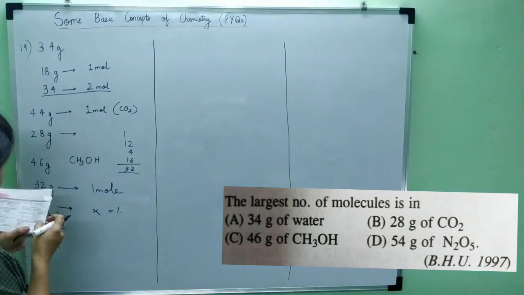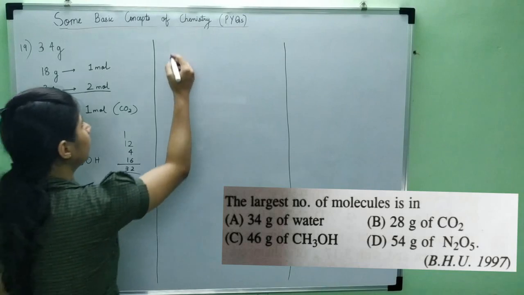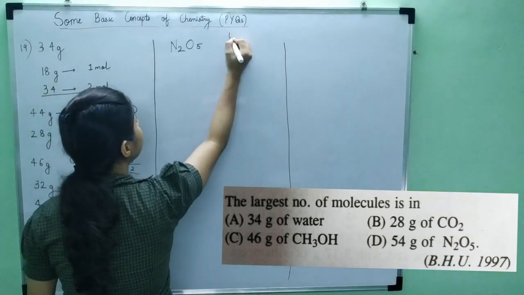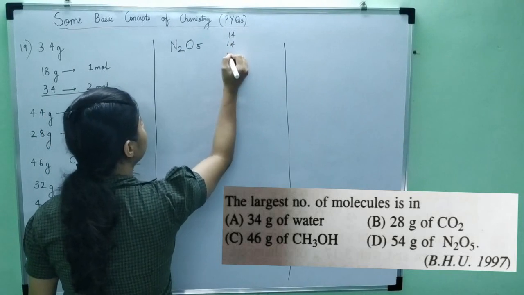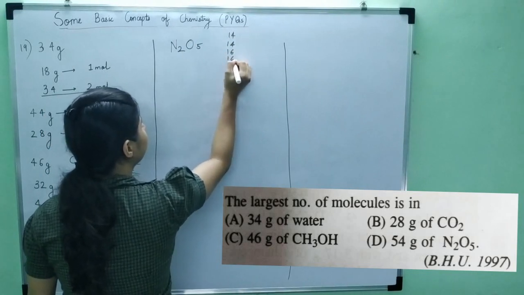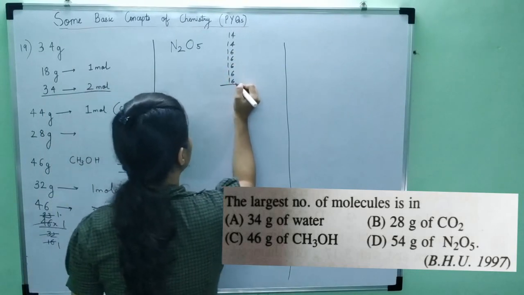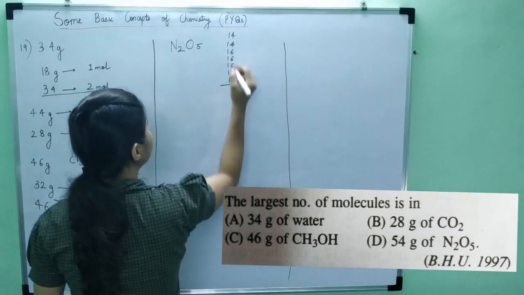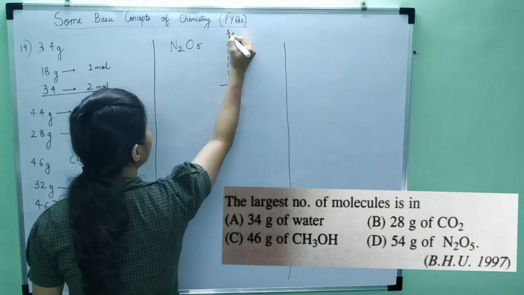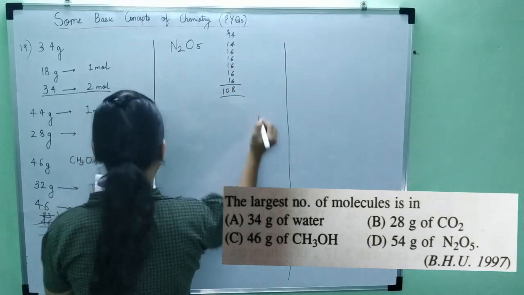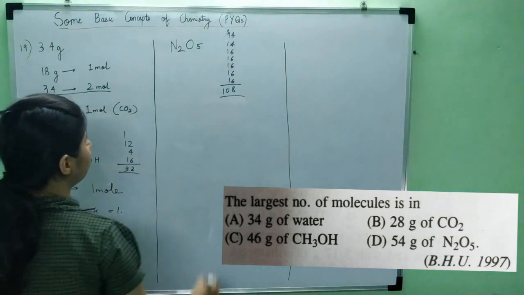Then the last option is 54 grams of N2O5. Now first find N2O5 molecular weight. This is 14 and 14 and 5 times 16.